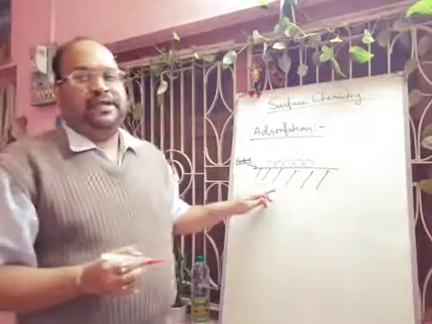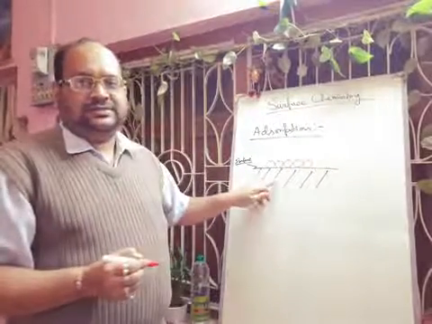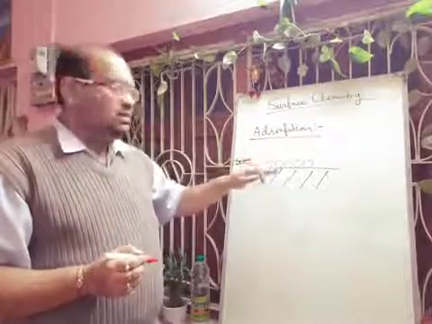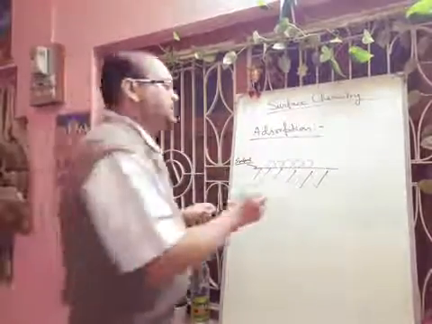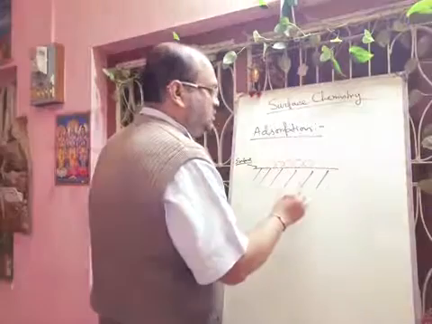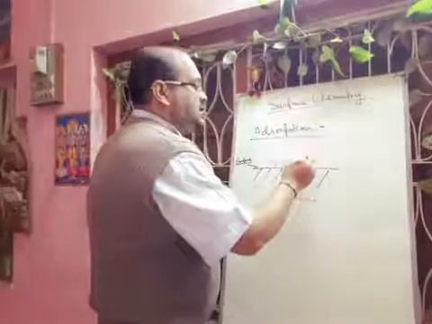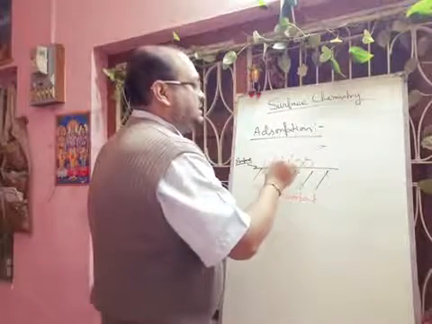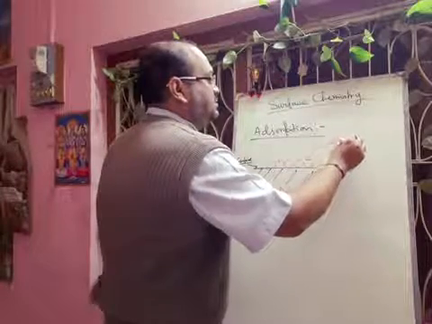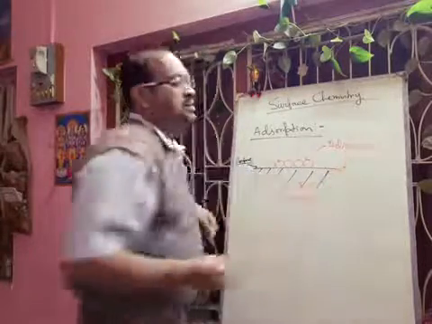Now here this surface or this substance on which surface adsorption occurs, this is called adsorbent. So this is called adsorbent. And the substance which adsorbs, so these substances, these are called adsorbate. Hope you can understand.